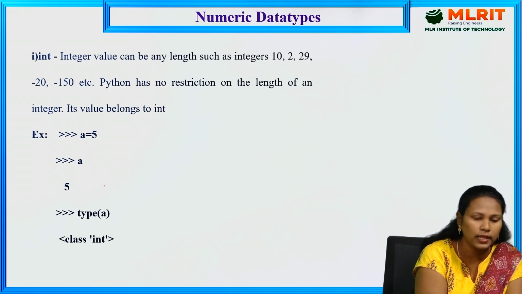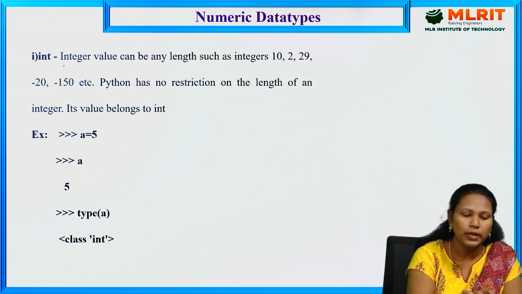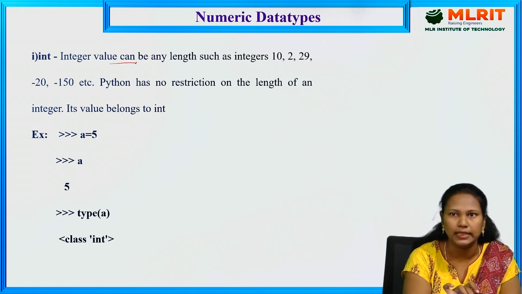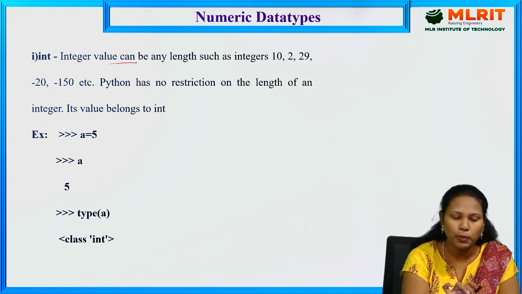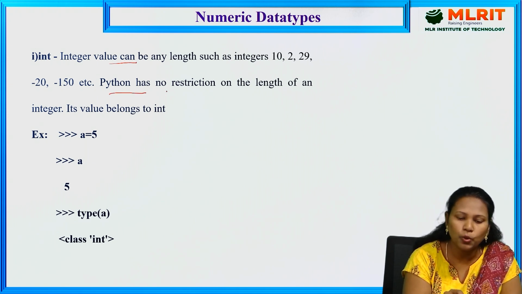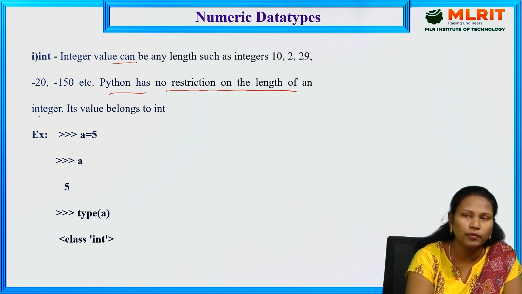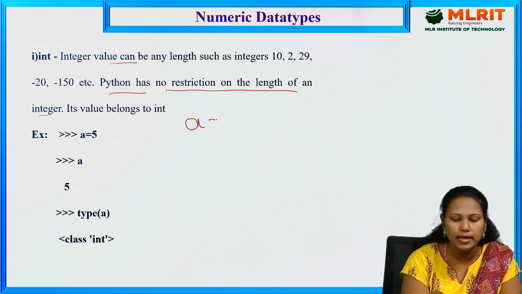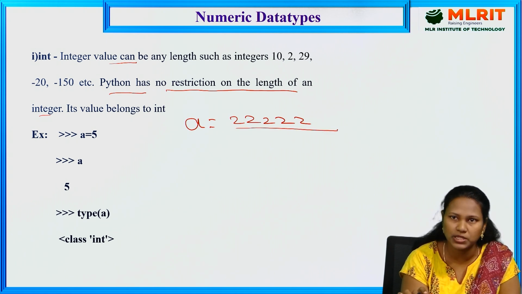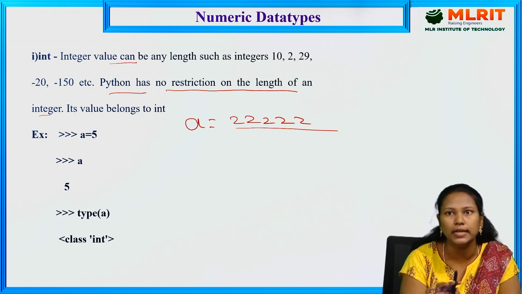Now we'll go for the integer. An integer value can be of any length. We can take it as any length, crores also, because Python has no restriction on the length of an integer. For example, a is equal to 2222, whatever it is you can take. There is no restriction on the length. But in C, we have a restriction. That's why in Python, there is no restriction for specifying the value in an integer.